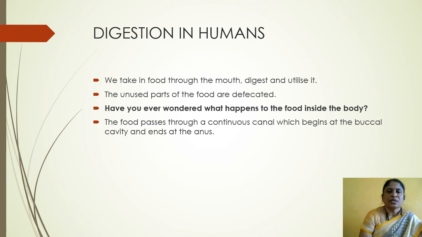The food passes through a continuous canal which begins at the buccal cavity or oral cavity and ends at the anus.